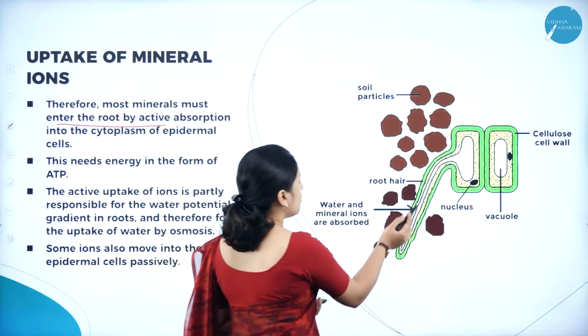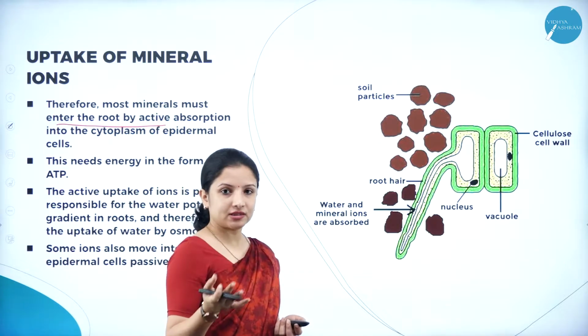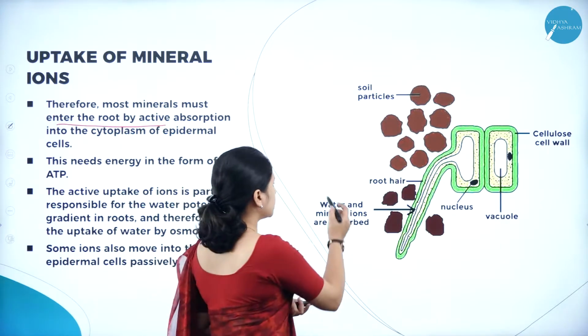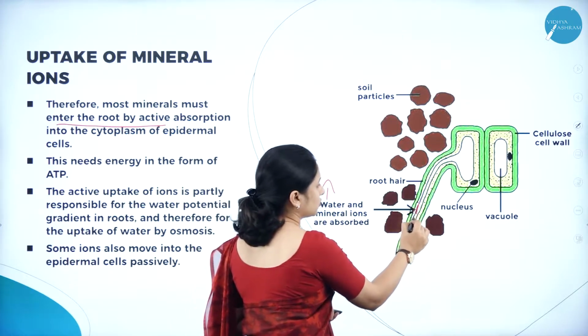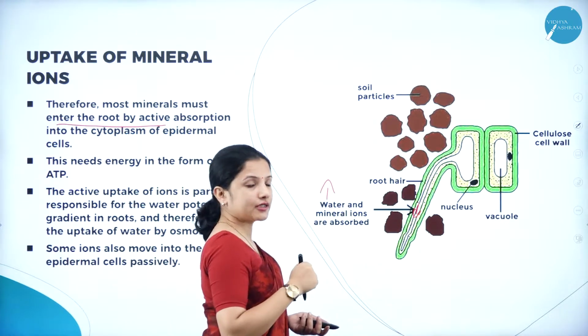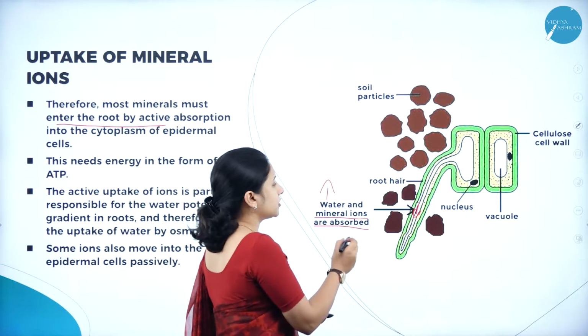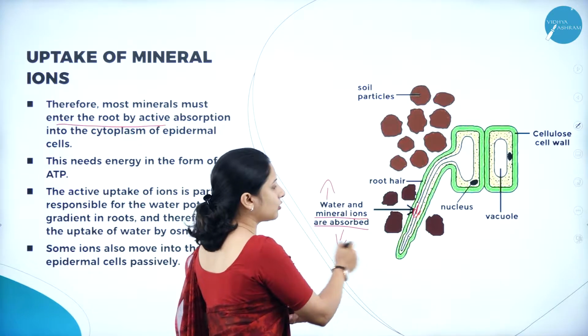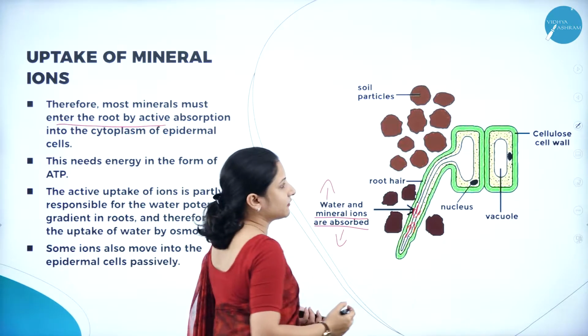So we have water and mineral ions. Water can be passively absorbed because the water concentration is more in the soil when compared to that of the root. Whereas for mineral ions, the concentration is less in the outer soil and it is more inside the root, so they have to be actively absorbed.